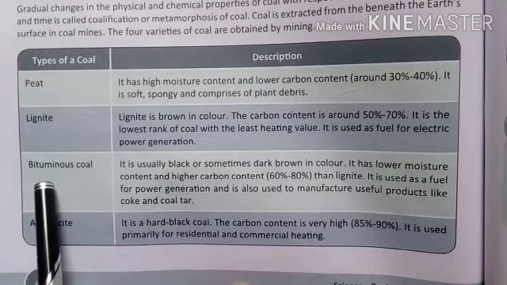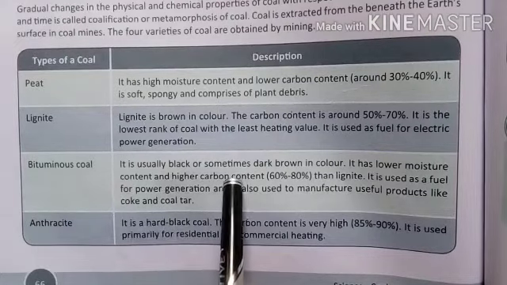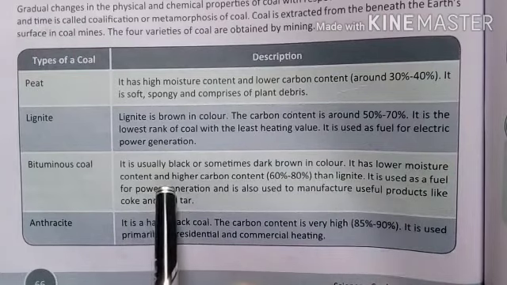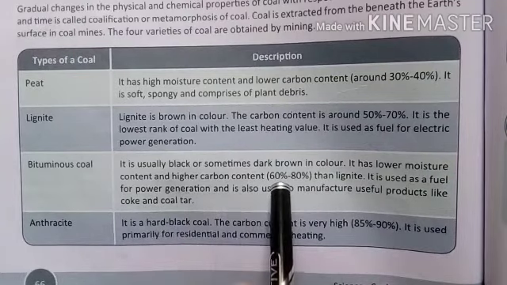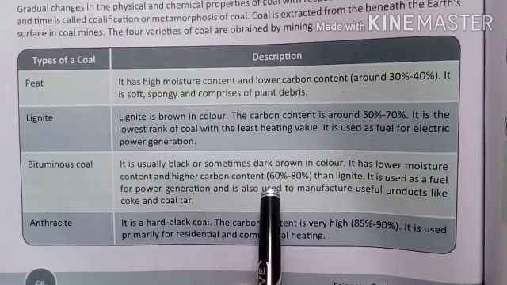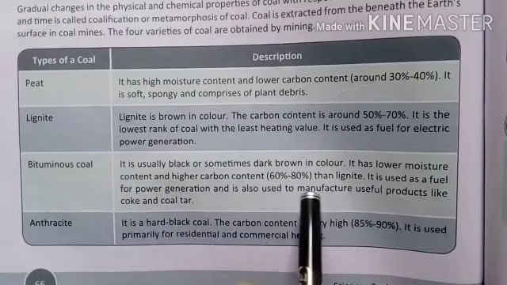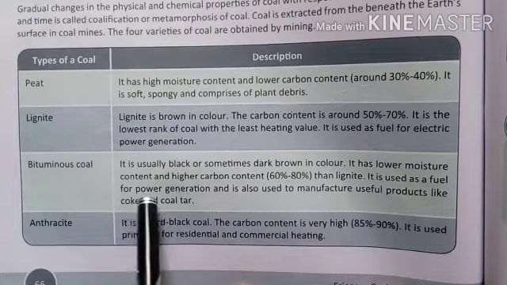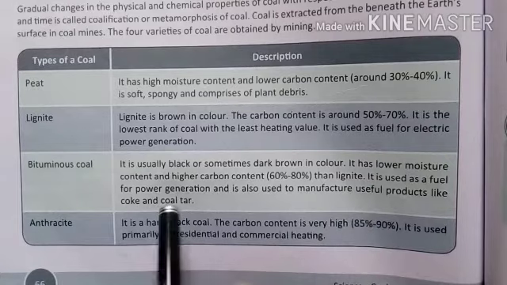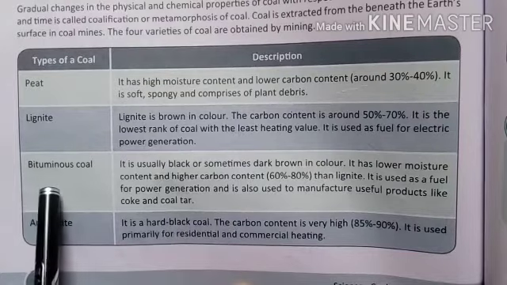Then the next one is bituminous coal. It is usually black and sometimes dark brown in color. It has lower moisture content and high carbon content, that is 60 to 80%. As compared to lignite, the carbon content is very high. It is used as a fuel for power generation and is also used for manufacturing useful products like coke and coal tar. So that is used to form coke and coal tar, and it is beneath the lignite.